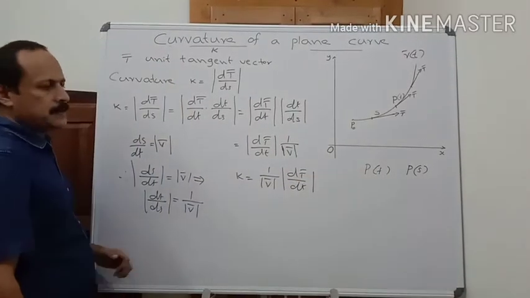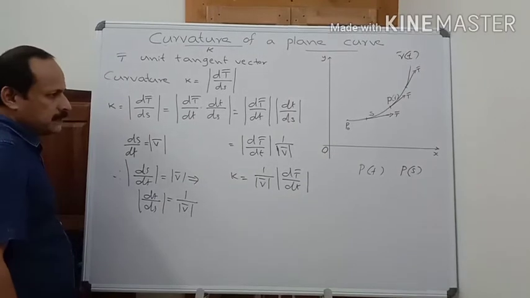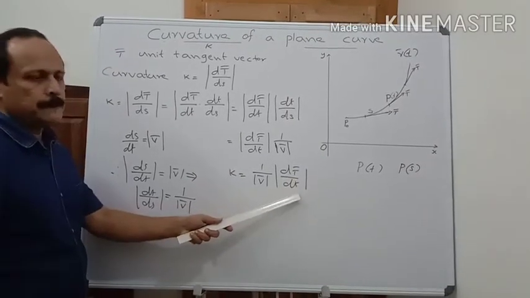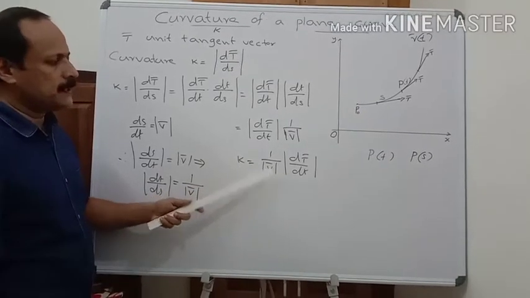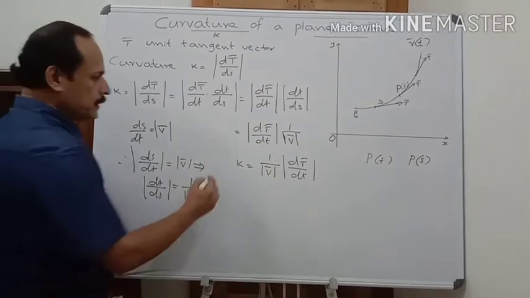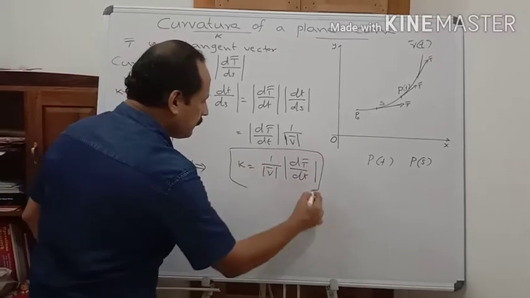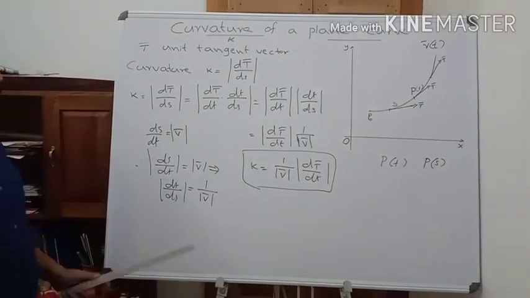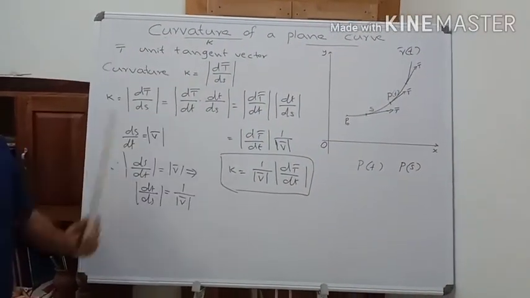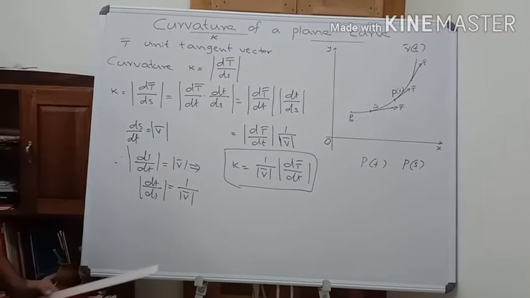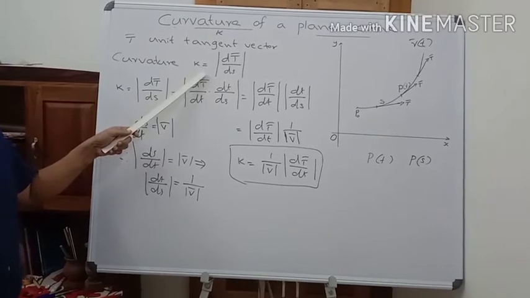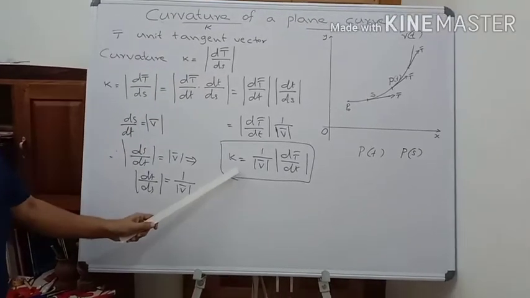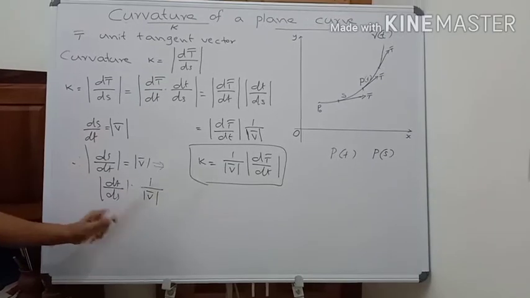That is, we differentiate unit tangent vector t bar with respect to t, then multiply by the reciprocal of the velocity vector. This is the formula used for calculation of curvature of a plane curve which is smooth. Thus, this is the definition of curvature, and for calculation we use this formula.